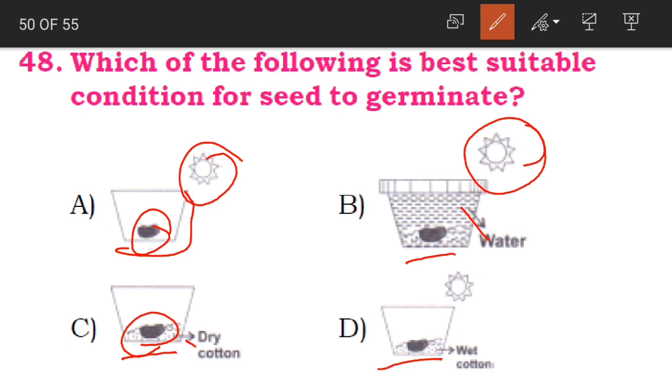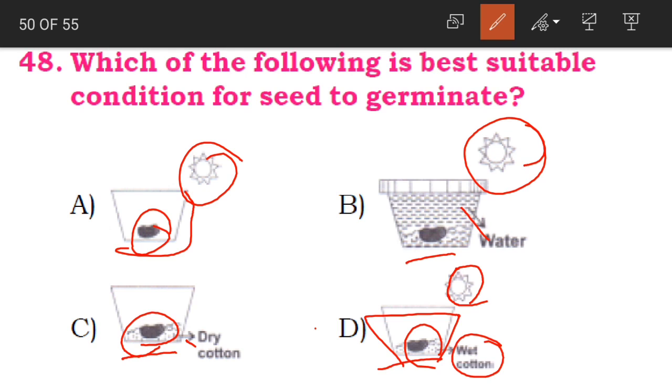D option, there is a container and sunlight is also there, and the seed is wrapped in wet cotton, which makes the seed remain warm because of the moisture. So in these pictures, which is the suitable condition for the seed to germinate?